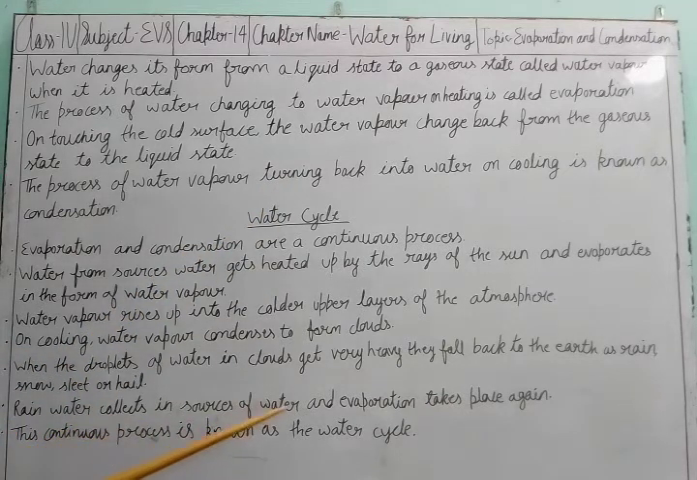Rainwater collects in the sources of water and evaporation takes place again. This rainwater again collects in lakes, rivers, oceans and seas, and evaporation starts again when it gets heated by the sun. This continuous process is known as the water cycle. Evaporation is when water becomes water vapor and rises up, and condensation is when the water vapor gets cooled in the form of clouds, and then by rain it comes back to the earth. That is the continuous process.